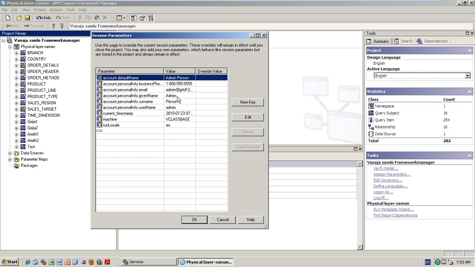So that means it will fetch the data from Cognos administration. You will see the Cognos administration in later classes. Whenever I am creating a user, I will give all the information: name, phone number, mobile number, personal information, surname, username, time zone of our country, and what is the run locale, that is language, English or French, all those things. All this information I will put in the administration when I am creating her as a user. That information will be fetched here.